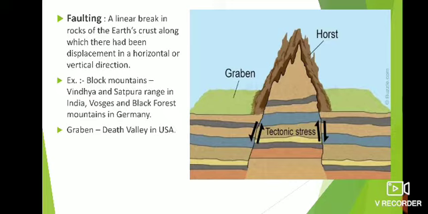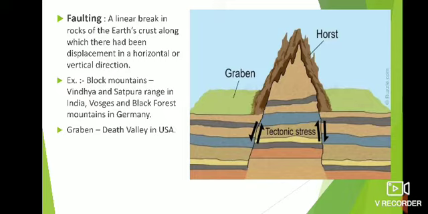Make it clear: when the crust started coming towards each other, they formed the fold mountain, the layers started folding, and these fold mountains are of two types, young fold mountain and old fold mountain. Young fold mountains have pointed peaks and greater heights, and old fold mountains have round peaks and less height, whereas faulting mountains are there because of the breakage of the earth crust. When there is a break in the earth crust, that makes the displacement, whether vertical or horizontal.